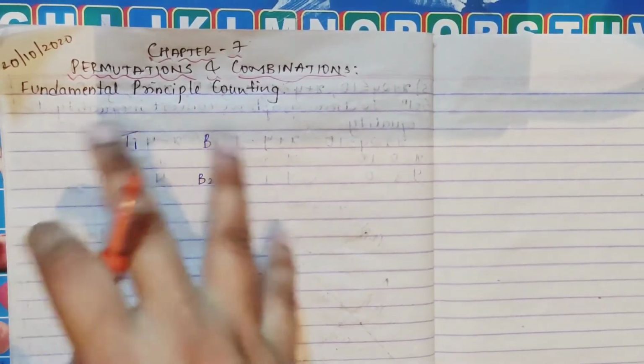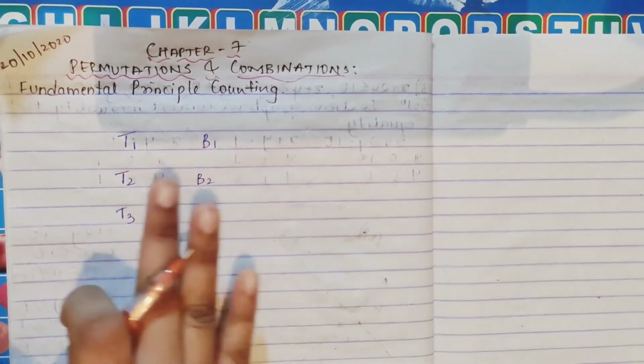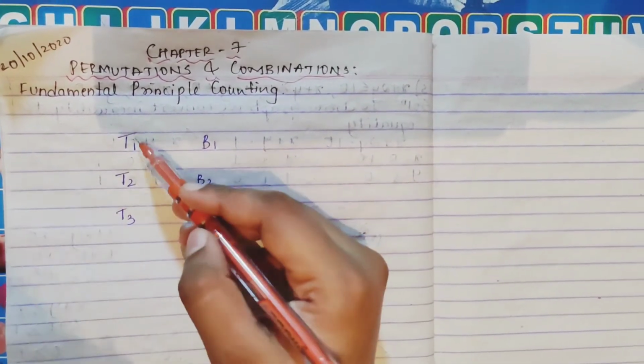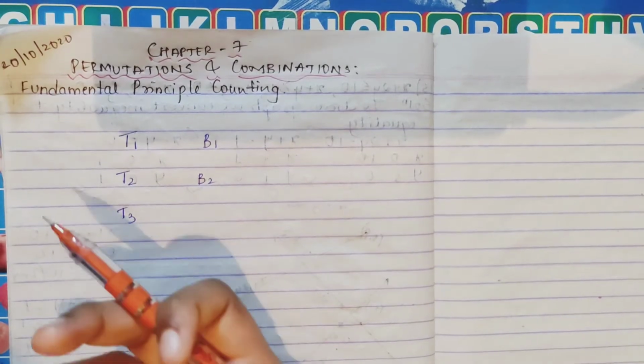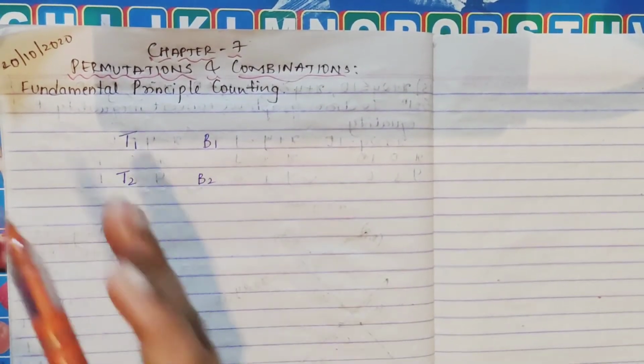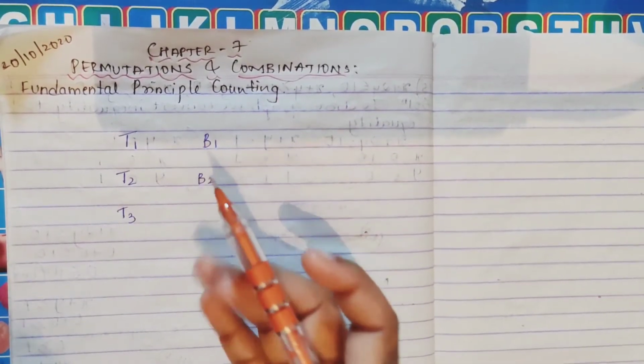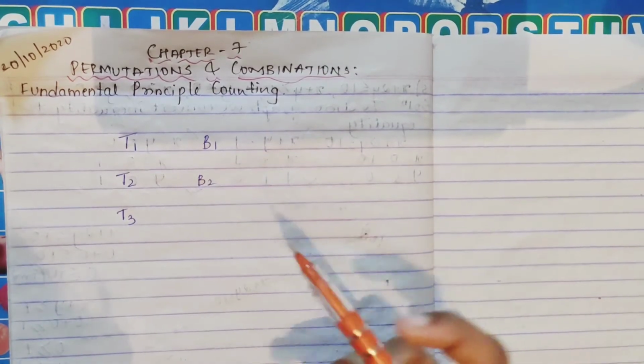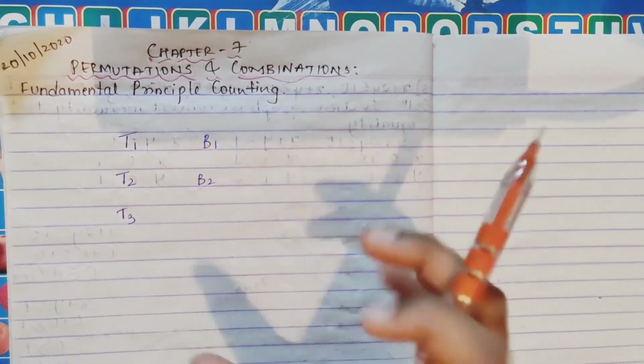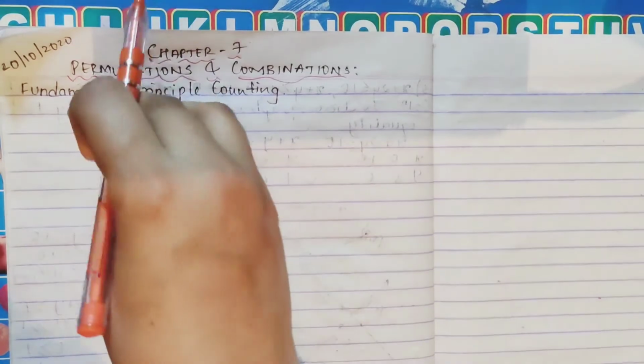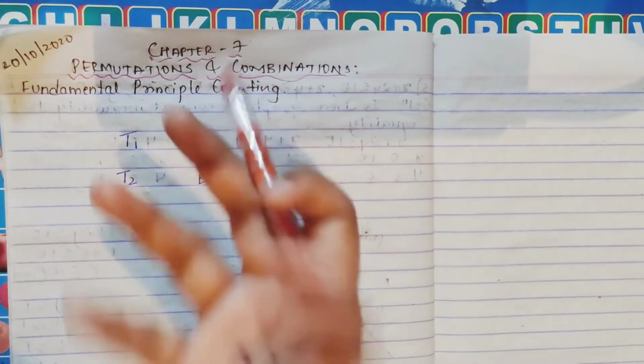Combination doesn't mean you can pick anything and make it. Little logically also you have to go. 2 ties at a time you can't wear, and 2 belts neither. Only one tie with any one belt. So use your brain also while doing. Just make the combination, don't be in a hurry. Like T1 and T2 with B2, you don't wear that, right?